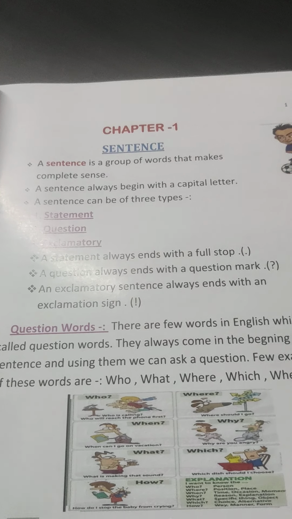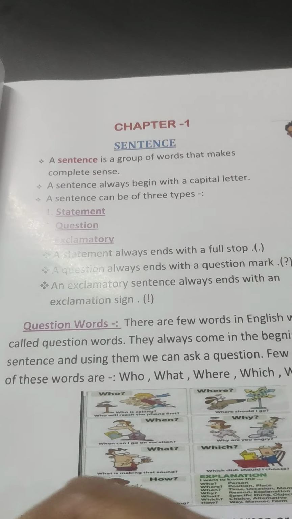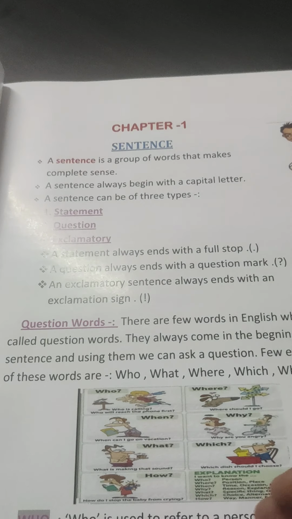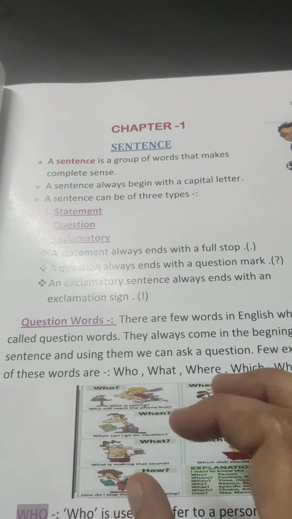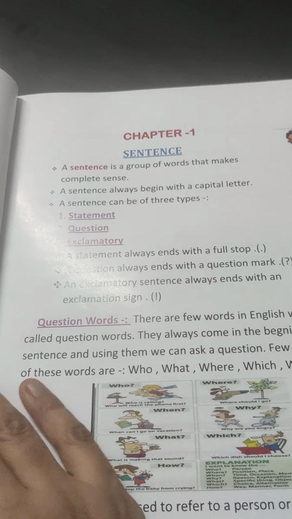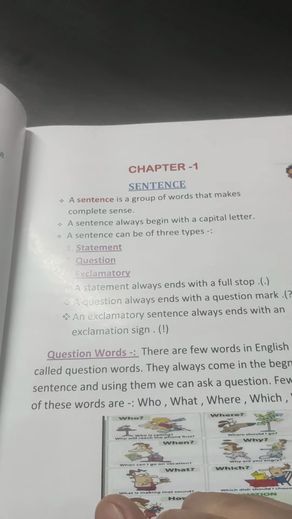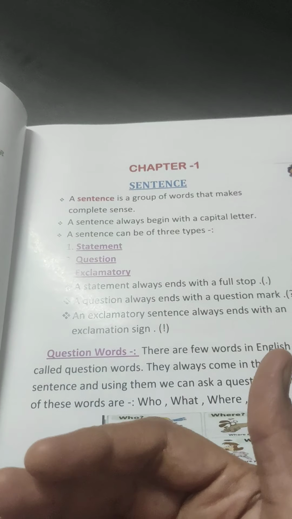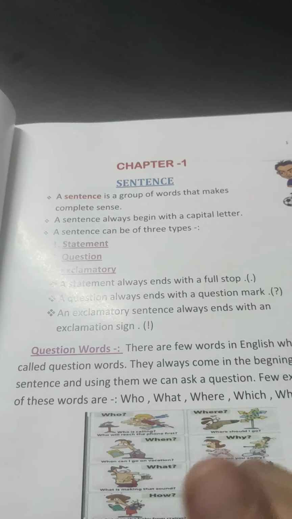In those cases, helping verbs like is, am, are, was, were, has, have, do, does, if they come at the beginning of the sentence, also behave like a question word. So in that case also, it is a question.